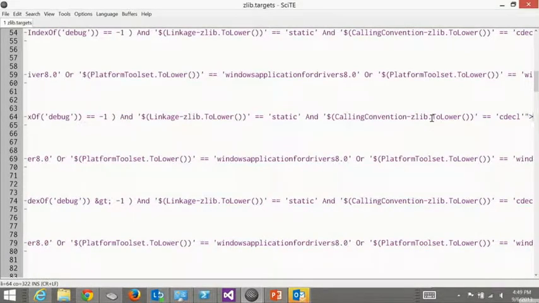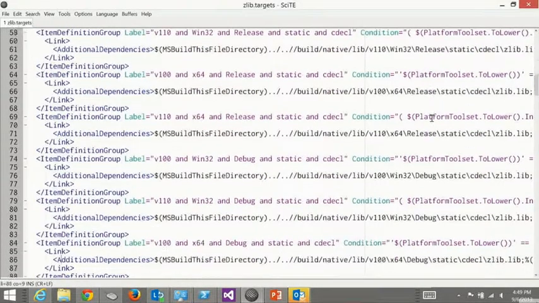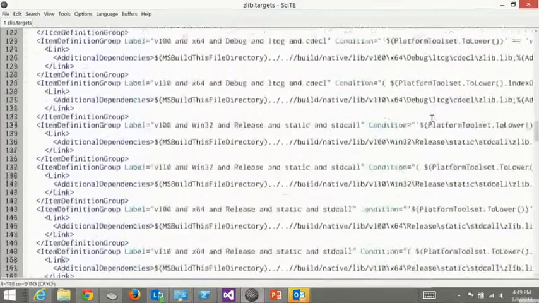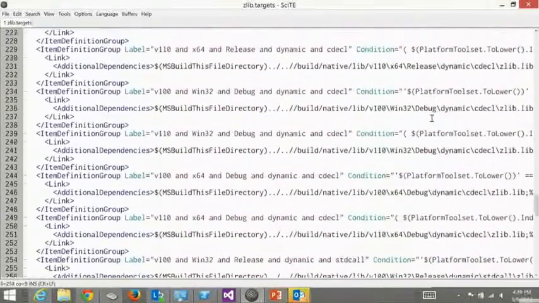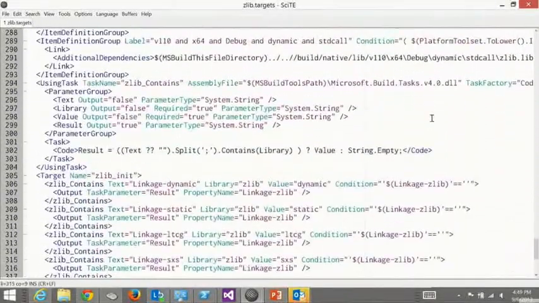So it looks for static, and it looks for debug, and it tries to figure out exactly what pivot you're trying to compile under. I'm getting really close to running out of time. Anyway, this is really complex, and this is what shied just about everybody away from trying to tackle this in the first place. I talked to people in the Visual C++ team, and they said, yeah, but that's going to be way too hard. And I said, yeah, but you've got to have faith.